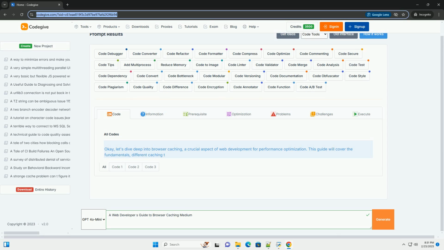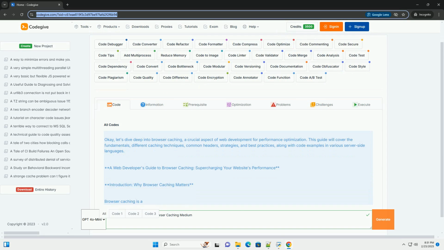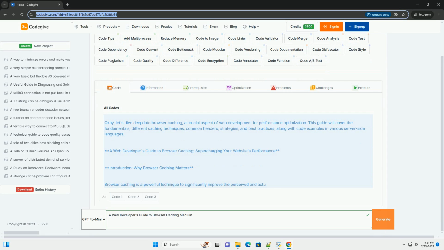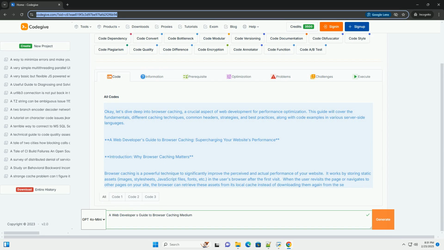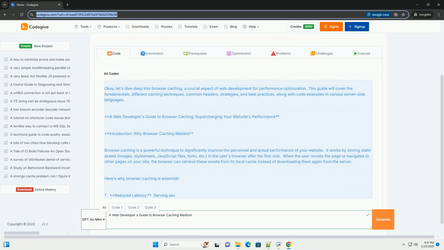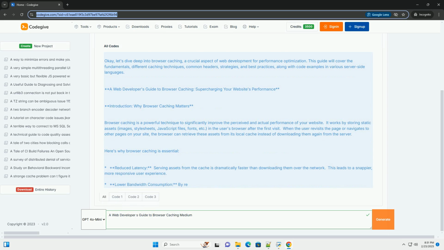OK, let's dive deep into browser caching, a crucial aspect of web development for performance optimization. This guide will cover the fundamentals, different caching techniques, common headers, strategies, and best practices, along with code examples in various server-side languages. A web developer's guide to browser caching, supercharging your website's performance.